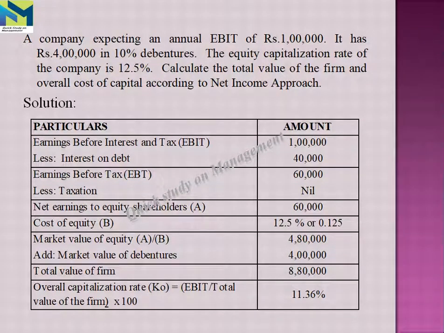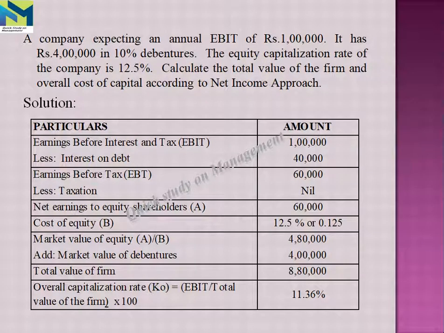Okay. We have an example. A company is expecting an annual EBIT of rupees 1 lakh. It has rupees 4 lakhs in 10% debentures. The equity capitalization rate of the company is 12%. Calculate the total value of the firm and overall cost of capital according to net income approach. Let us see the solution.